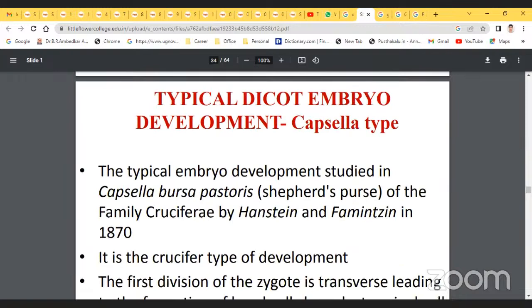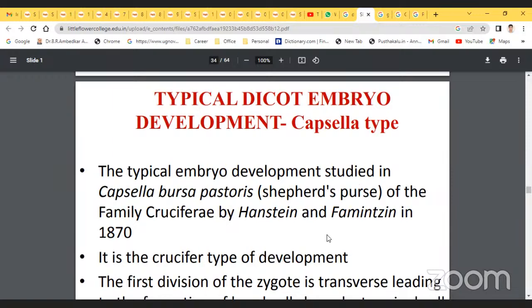So, typical dicot embryo development. Here, the typical embryo development was studied in Capsella bursa-pastoris, of the family Cruciferae, by Hanstein and others in 1870.